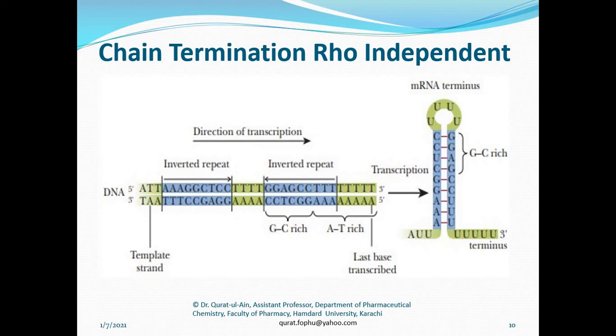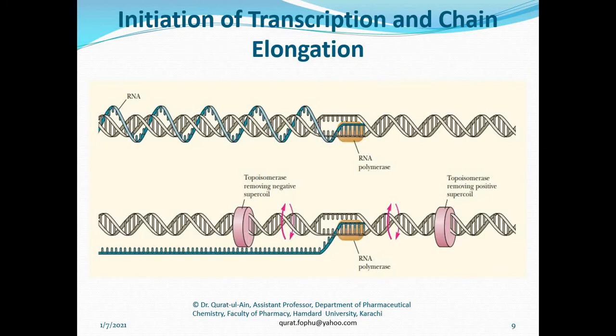Due to this hairpin loop, if we go back here, we have this RNA transcribed from this DNA. When the point of termination of transcription comes, a portion of the transcribed RNA folds on itself by making bonds between its nucleotides.